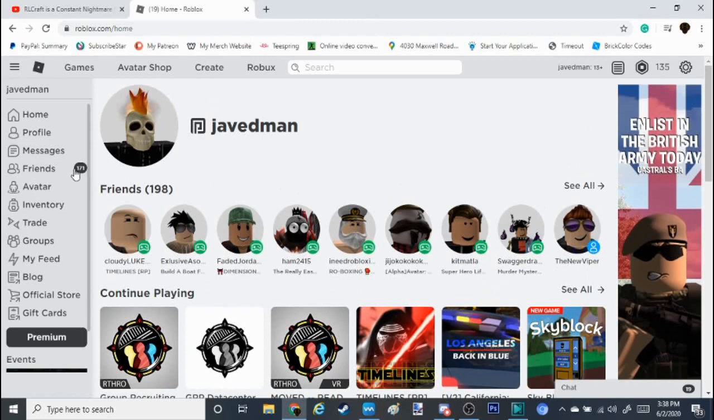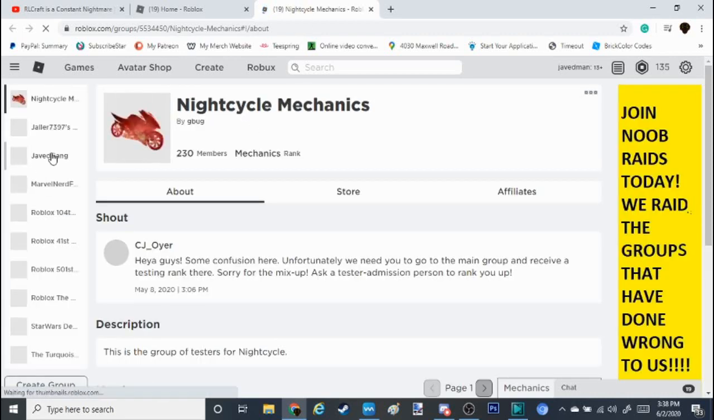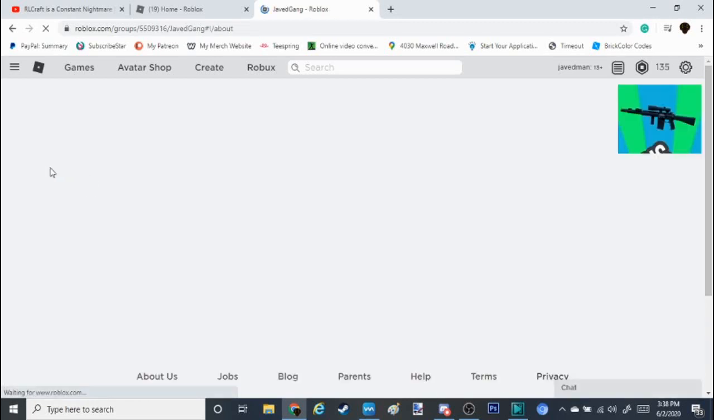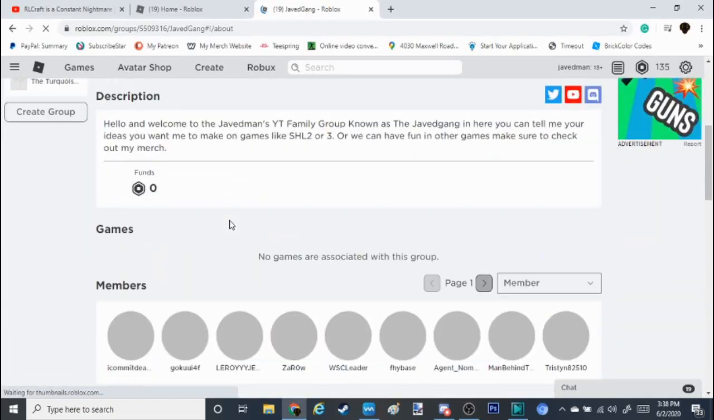Let me get to my group. I'm a night cycle mechanic because I'm a tester and stuff. I will hopefully be testing Superhero Life 4, so that game's gonna be fun. Javedman. I also made my first pair of pants, guys, for my sports Javedman hoodie. So, if you guys check it out, it actually matches pretty well.